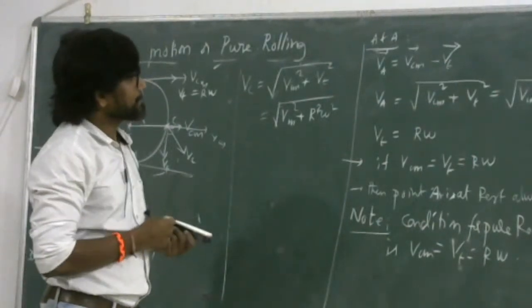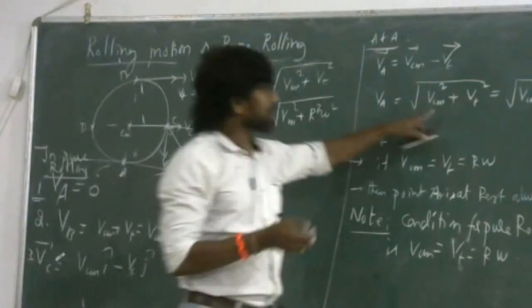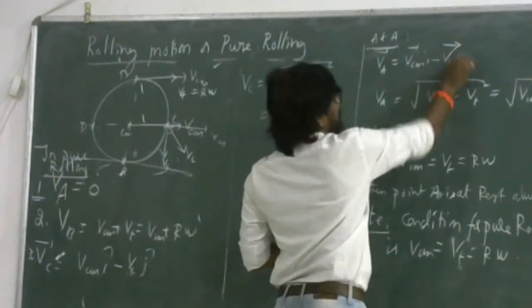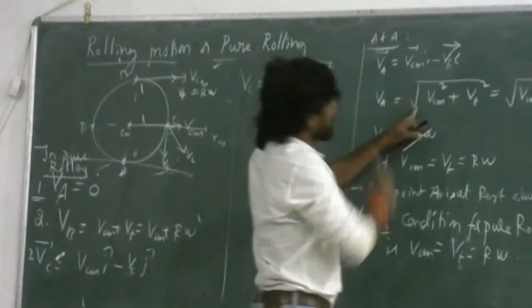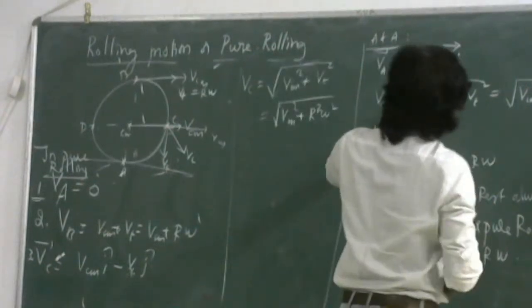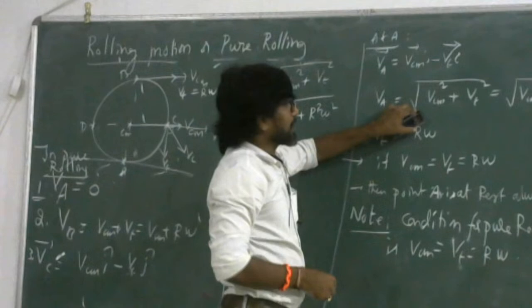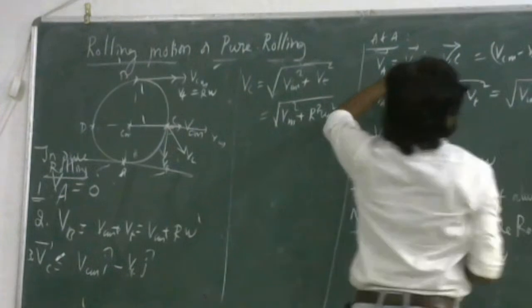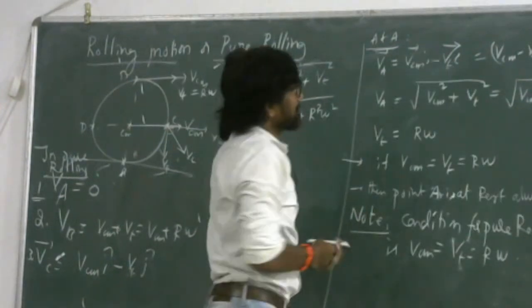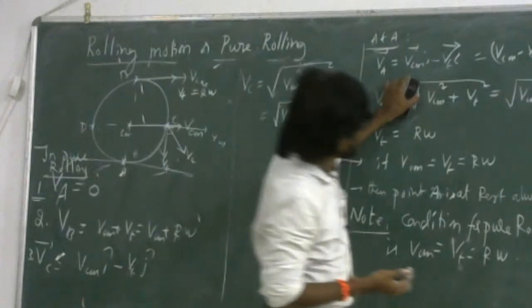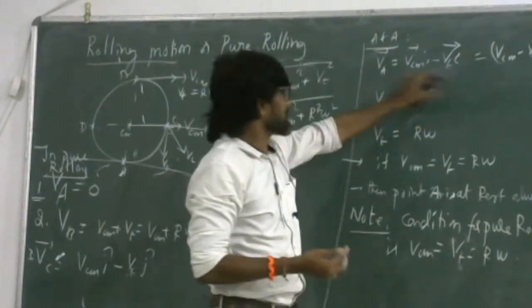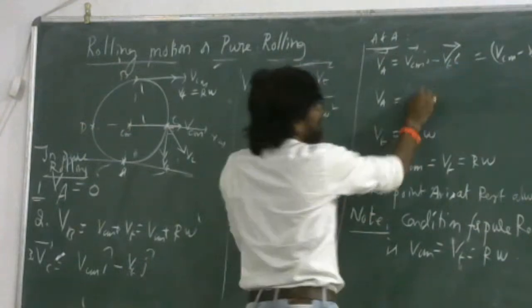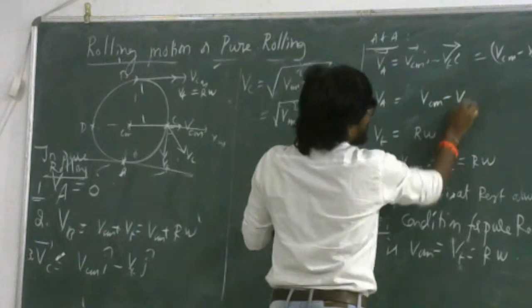Once again, we made a small mistake here. At A, when they are in the same direction, this is i cap, this is also i cap. So we will not get this square root of 2 form. If you take out VCM minus VT into i cap, we get the square root of VCM minus VT whole square. This is a small mistake that happens. So VA is equal to the square root of the whole square, the square root gets cancelled, VCM minus VT. That's it.